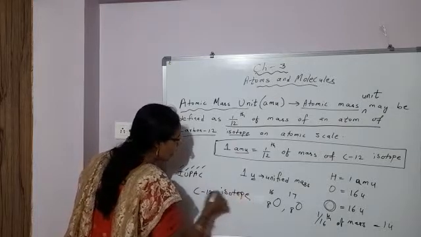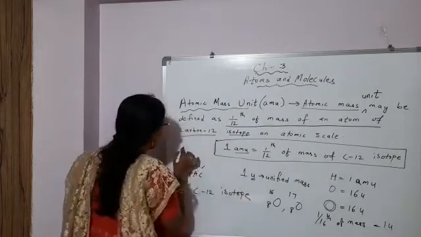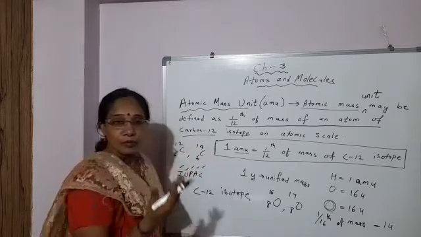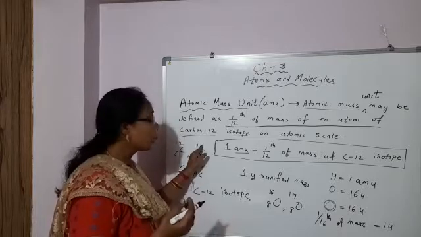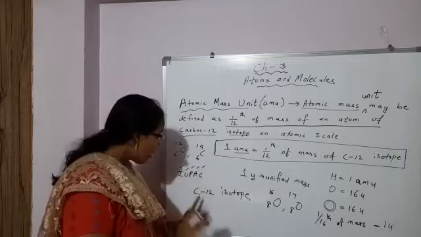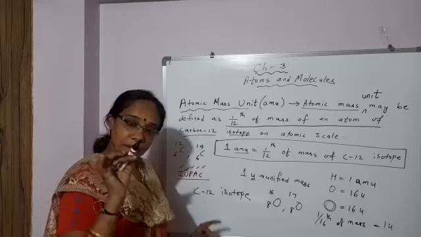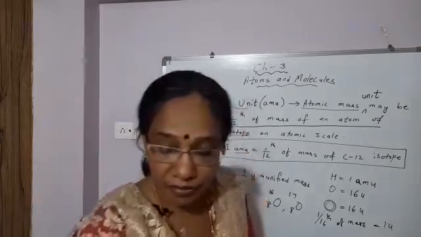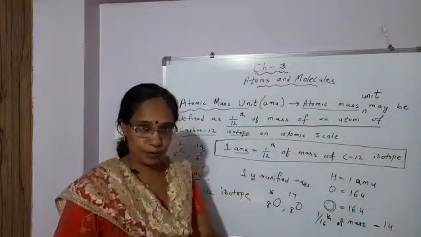That means carbon whose mass number is 12. Because carbon also exists as isotopes. Like carbon, the atomic number is 6 and the mass number can be 12, 14. So atoms of the same element having the same atomic number but different mass numbers are called isotopes. So finally IUPAC recommended the carbon 12 isotope to be the standard reference atom, the standard element for reference to find out the mass of other elements. Okay.